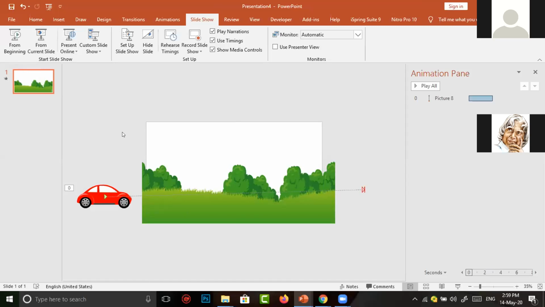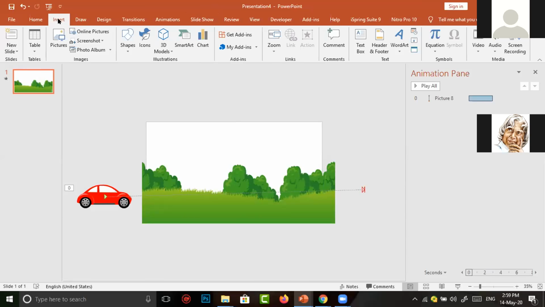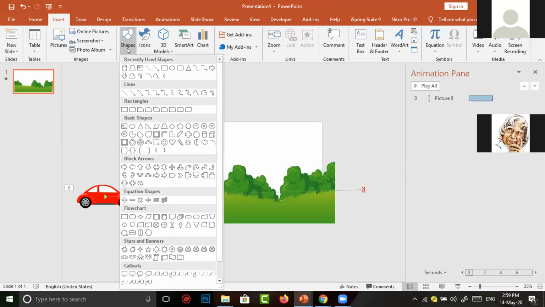Here I am going to use a very simple trick in which I select insert. In the insert tab, there are many things being shown, in which now I am selecting shapes. These are the shapes we can import into our scenes.